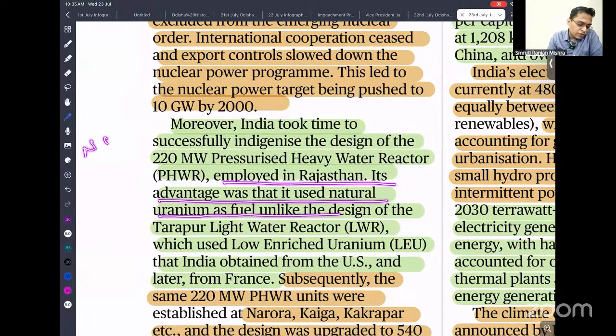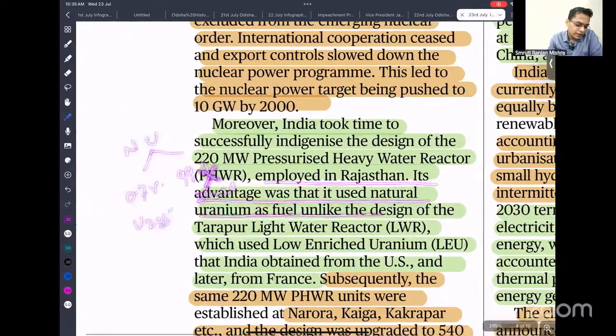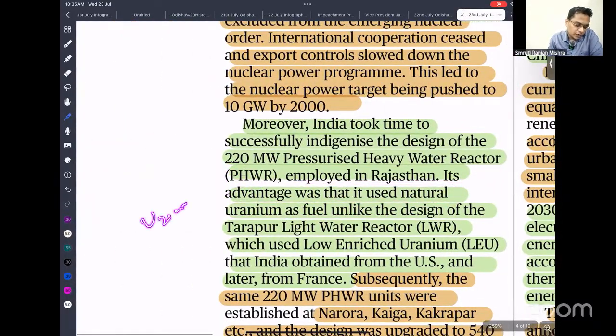In natural uranium we have two components: only 0.7% uranium 235 and the remaining 99.3% uranium 238. Uranium 238 is not a fissile material. Uranium 235 is the fissile material that sustains the chain reaction.